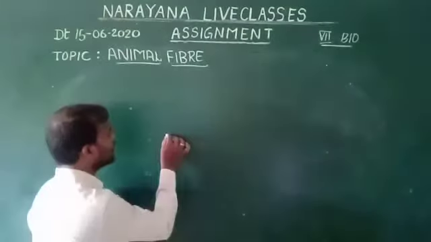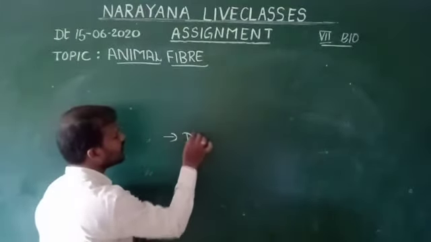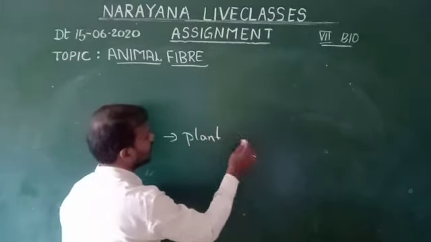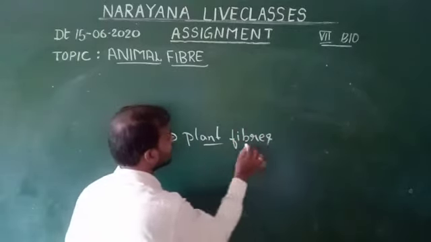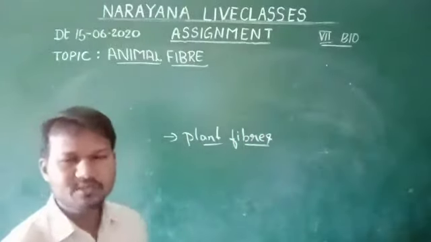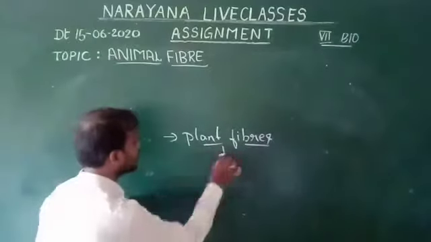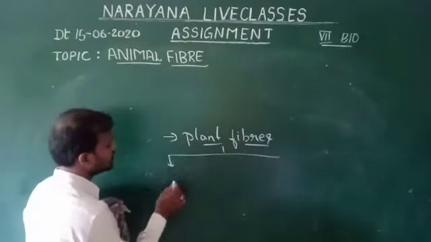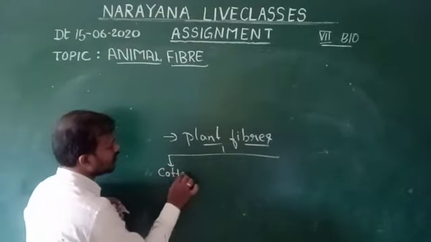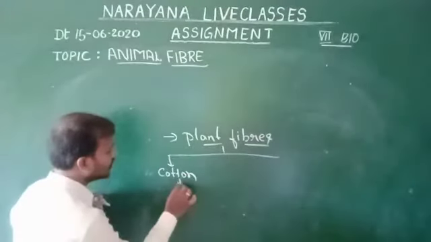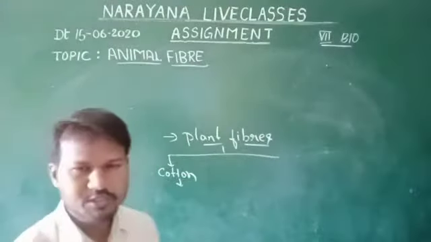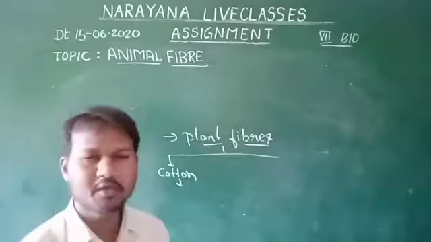Here we will be discussing different types of plant fibers. What are the different types of plant fibers we obtain? There are four different types of plant fibers. The first one is cotton fiber. And what is cotton used for? Cotton is used for making cotton shirts, and it is also used for making cotton sacks.